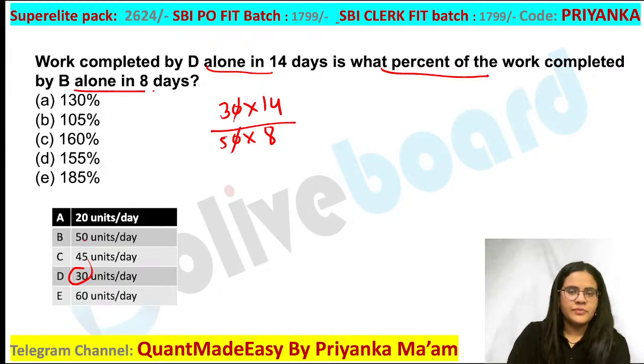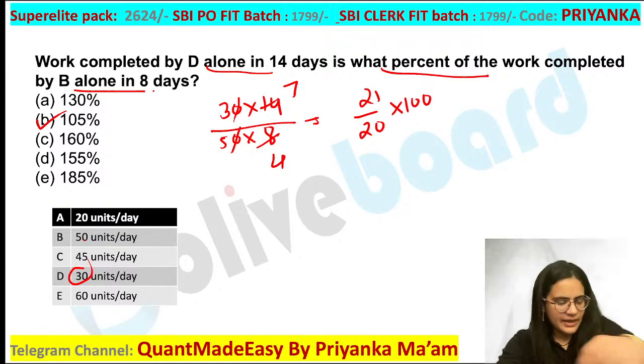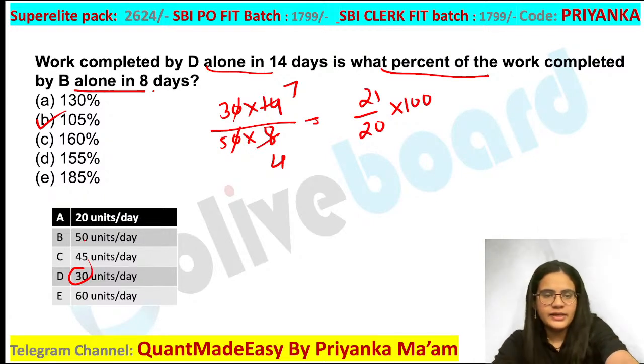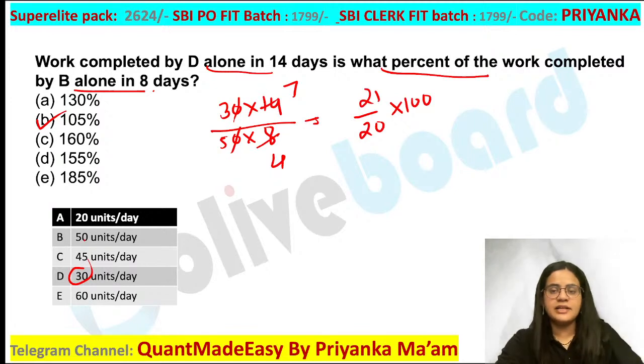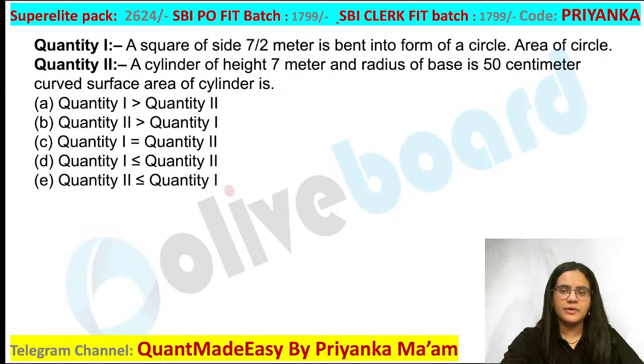Cancel these values. Now none of the values is further divisible. You can write 2 4s are, 2 7s are. This is 21 by 20, multiplied by 100. So you are going to get 105% as the perfect answer. Why are you making a mistake in this? 105% would be the perfect answer, guys. A simple question based on efficiency, but there were a lot of concepts involved.